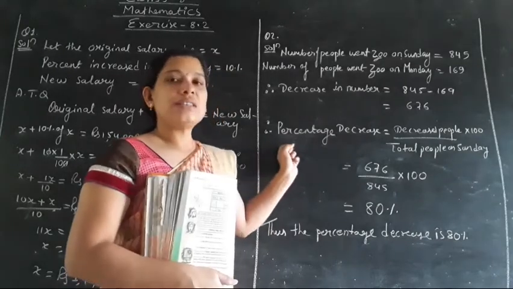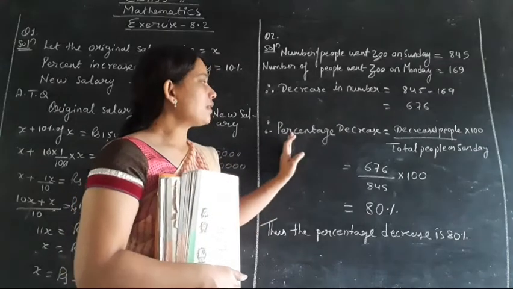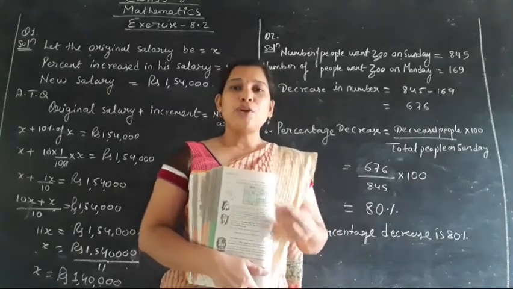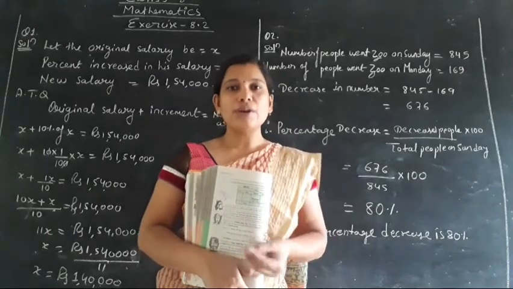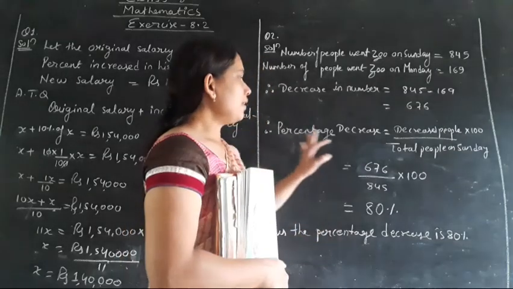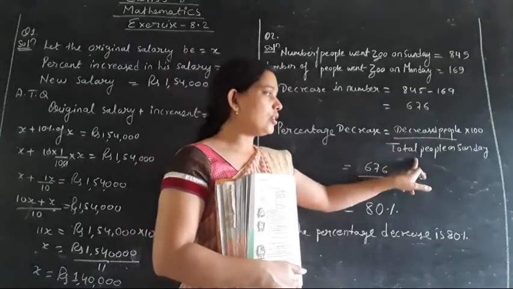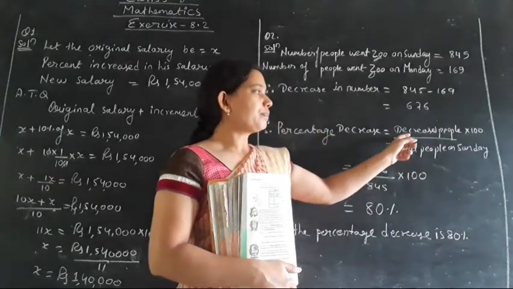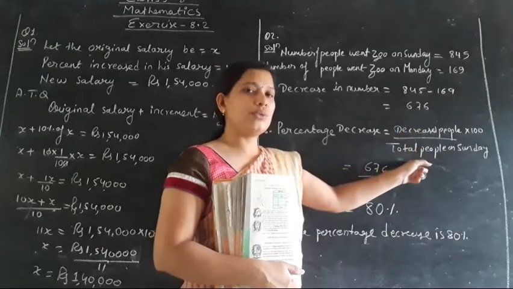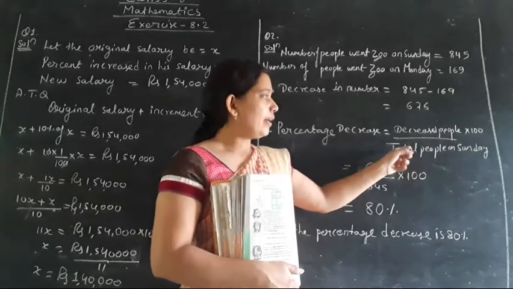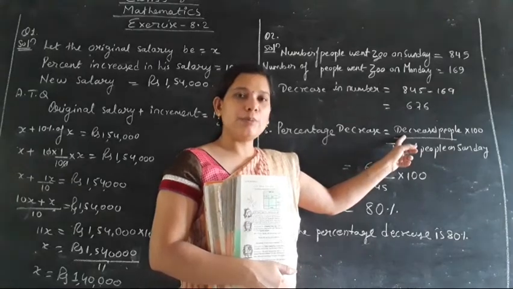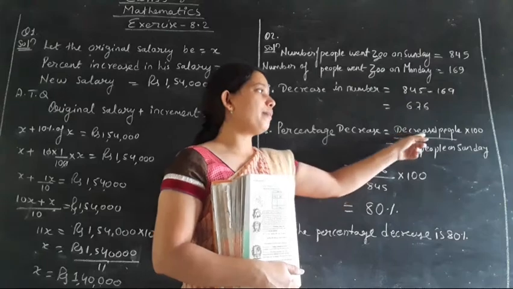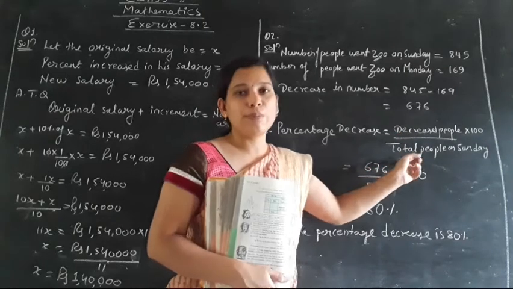Now since the question asks to find the percentage decrease, the percentage decrease formula, as I told you while explaining the formula, the words of the formula change according to the words of the question. So percentage decrease is equal to change in amount into 100 upon original amount, ऐसा formula में लिखा है. But here as we are talking about the increase and decrease of people, the words will change. So percentage decrease is equal to decreased people into 100 upon the total number of people who went to the zoo on Sunday.